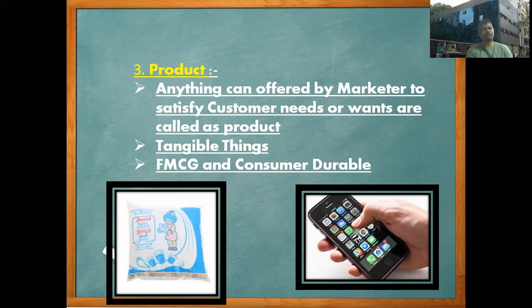Anything offered by a marketer to satisfy customer needs or wants is called a product. Product has characteristics like tangible things. FMCG, like milk we purchase regularly, and consumer durables, like the mobile phone, AC, refrigerator, laptop, are durable products we purchase once in a while. That comes under product.